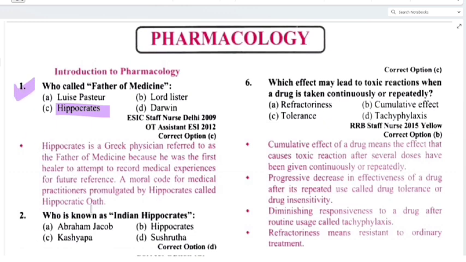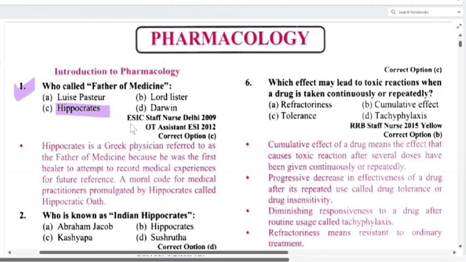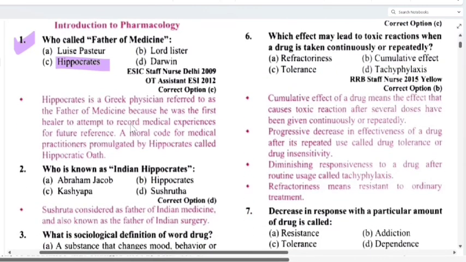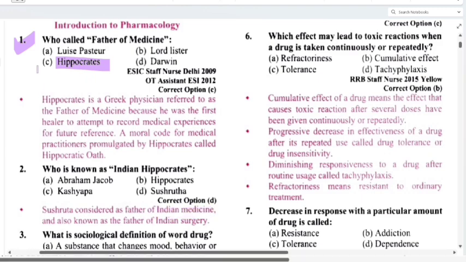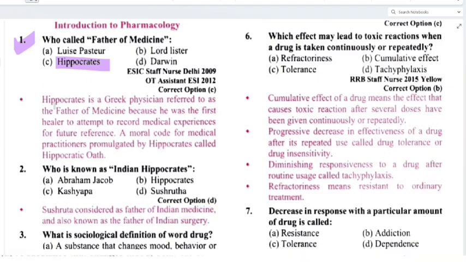Next, who is known as Indian Hippocrates? Option A, Abraham Jacob, Hippocrates, Kashyapa, Susruta. So we know, right, that in Indian medical history, Susruta is called Indian Hippocrates. See, Susruta is considered the father of Indian medicine, right? So, father of Indian medicine is Susruta. Option D.